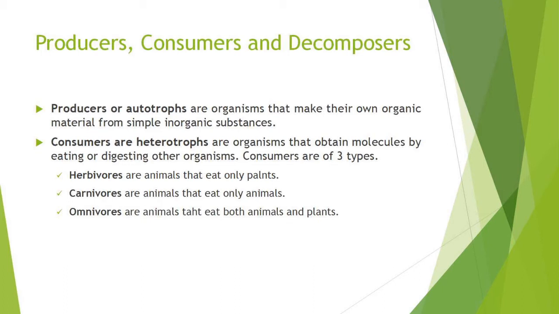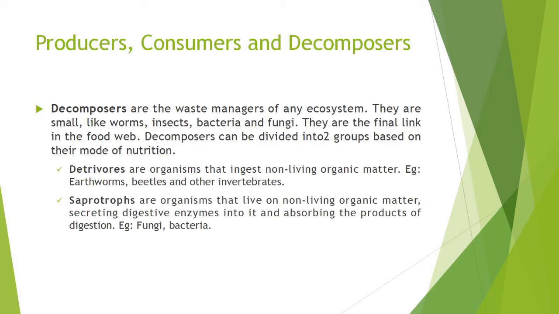Consumers are of three types. Herbivores are the animals that eat only plants. Carnivores are the animals that eat only animals. Omnivores are the animals that eat both animals and plants. Decomposers are the waste managers of an ecosystem. They are small, like worms, insects, bacteria, and fungi. They are the final link in a food web and break down dead organic material into smaller particles and finally into simpler substances that are used by plants as nutrition.